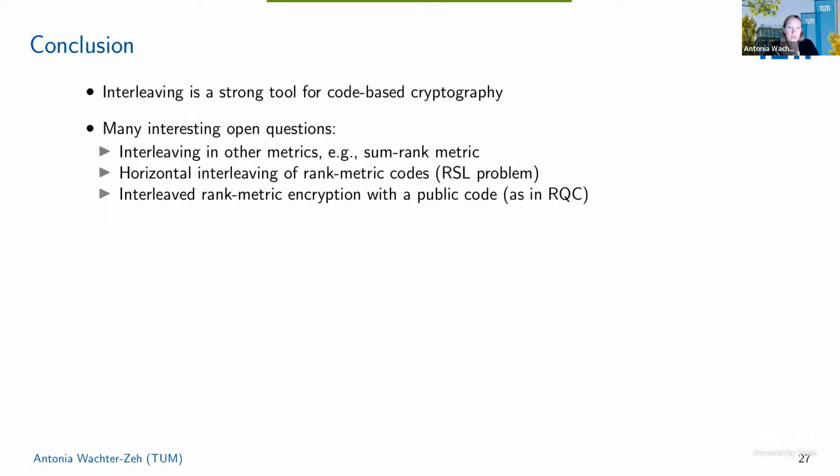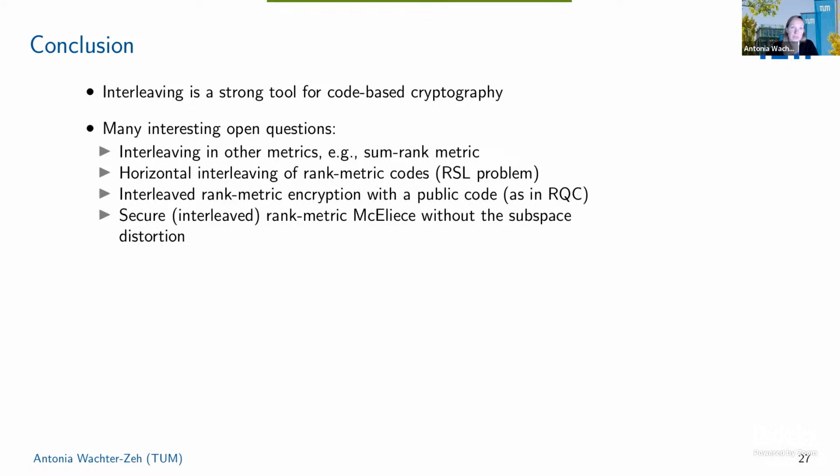Then there are also other systems where you don't hide the structure of a code, like, for example, RQC or HQC. So it would be worth a try to understand what if we do interleaving there, because then we don't have to hide the code structure. Then, of course, there's the GPT system that's broken for classical Gabidulin codes. Can we do it differently without the subspace scrambler?